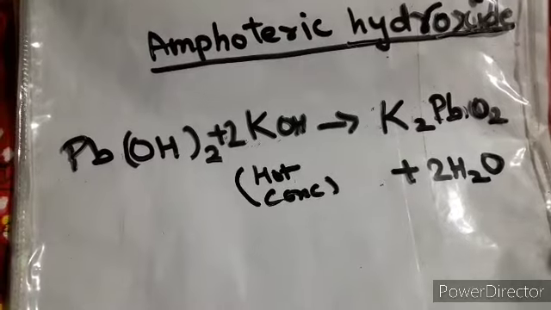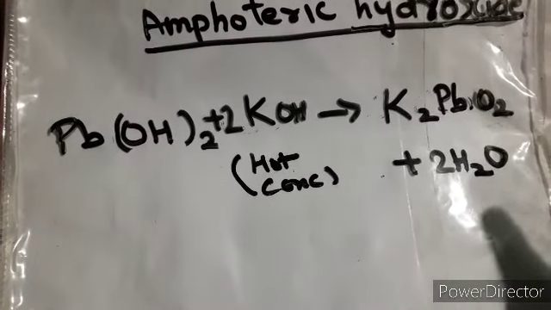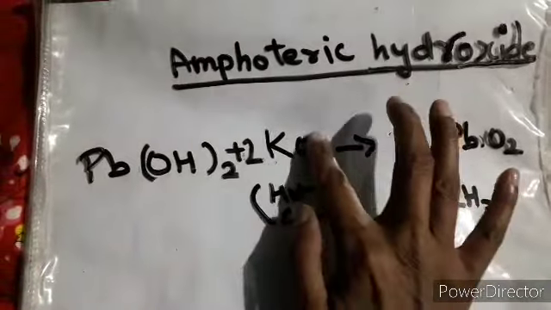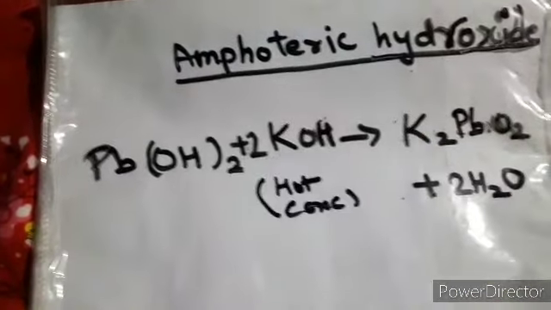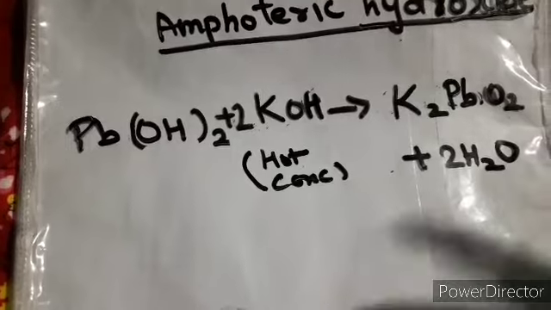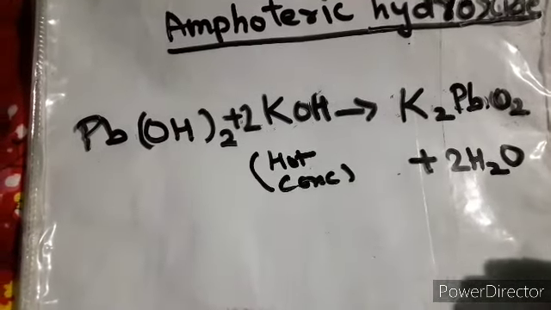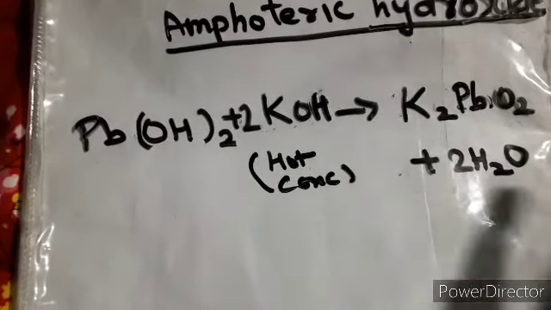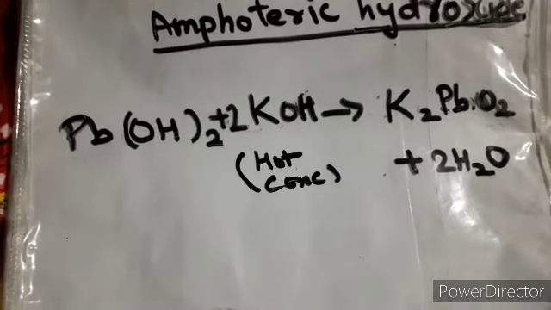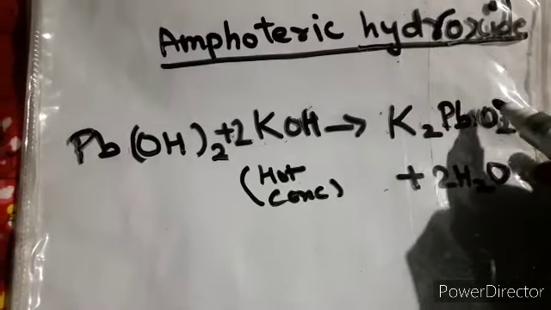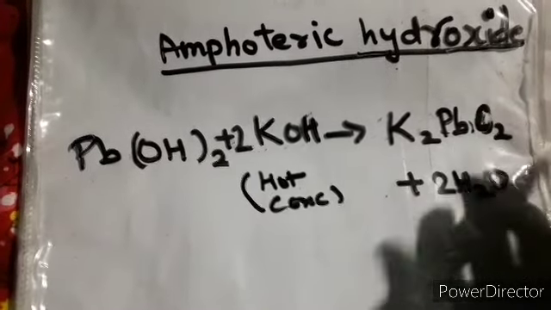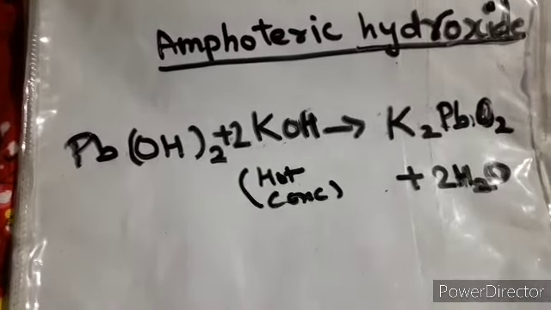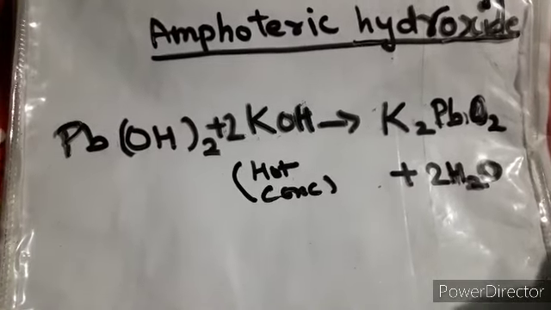So you can see it's so easy. You have to remember one reaction, and every time you can change it and remember the things. So there is no need to learn the reactions every time. It's a simple way I have shown you just now, and this way you can easily learn your reactions. So I think this much is clear to you all, how to write down the reactions, how to write down the formulas, and what all things are there.